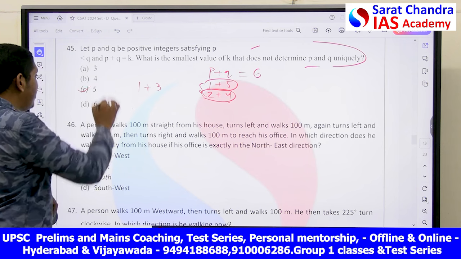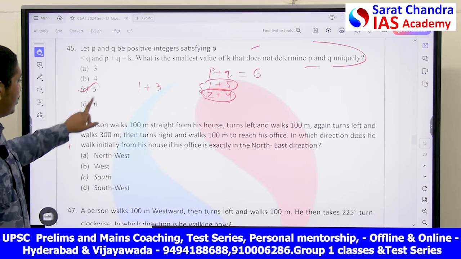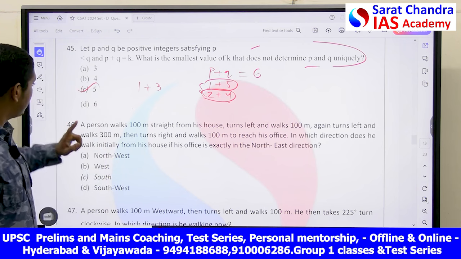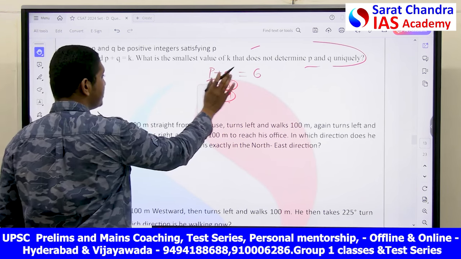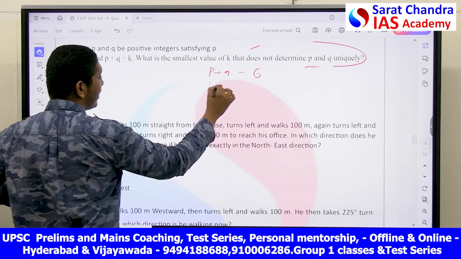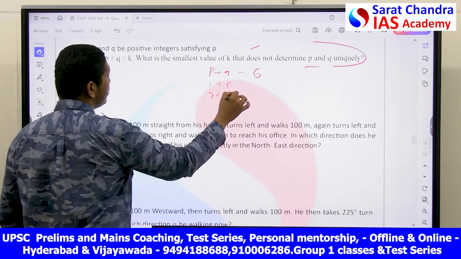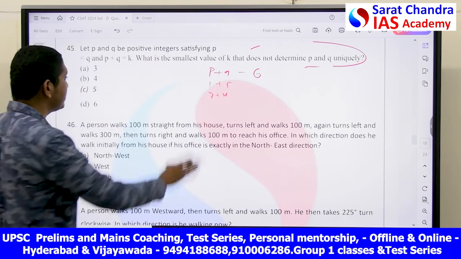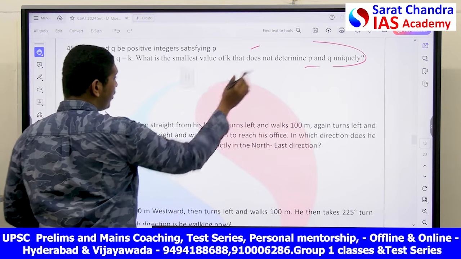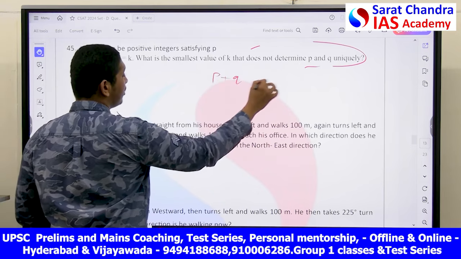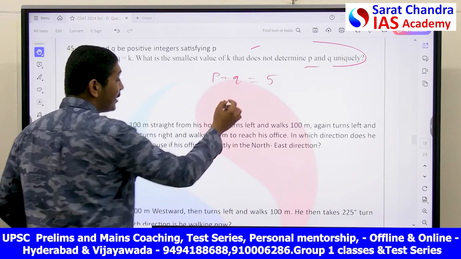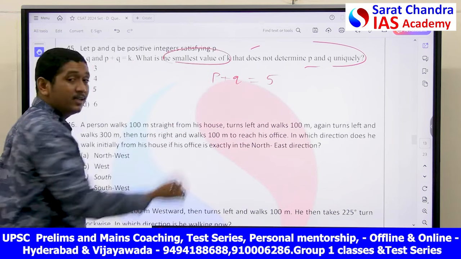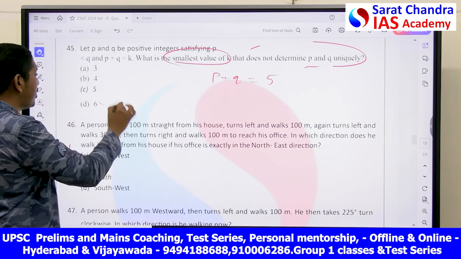So your answer will be option C, which is equal to 5. Oh, I'm sorry, for 5 it is. For 6 also it is not unique; 1 plus 5 and 2 plus 4 are possible. But they asked you the smallest value, right? For 6 it is possible, and 5 also.